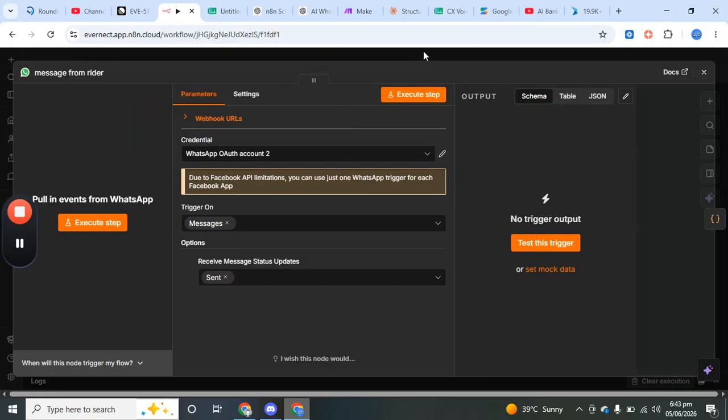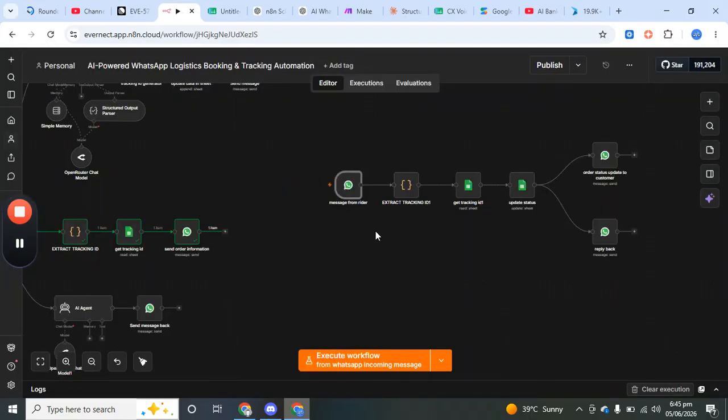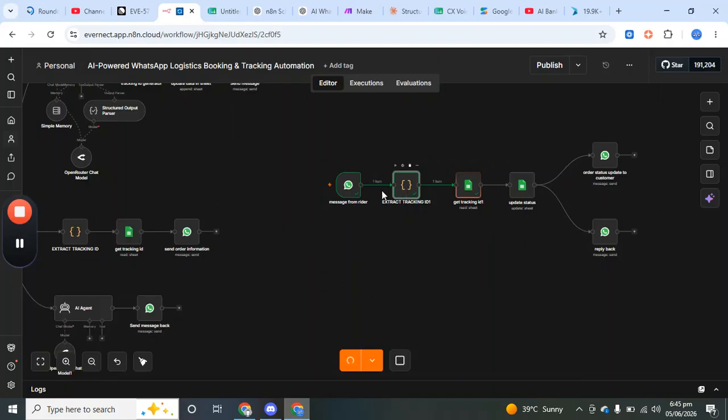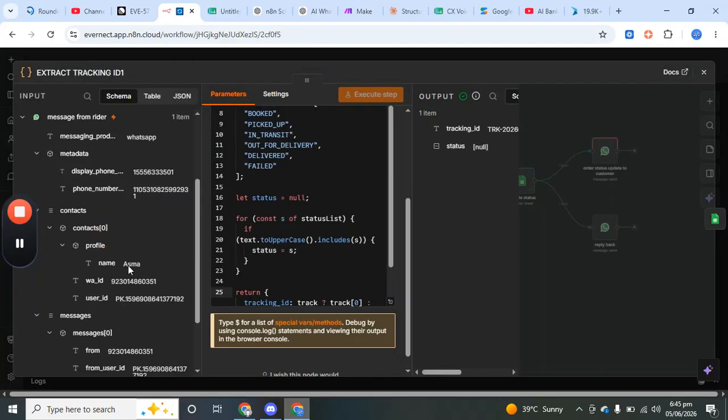Okay, let's say the rider says that the order is now delivered. So if I execute this step and now the rider is sending a message, the workflow is triggered. And if I show you the message,